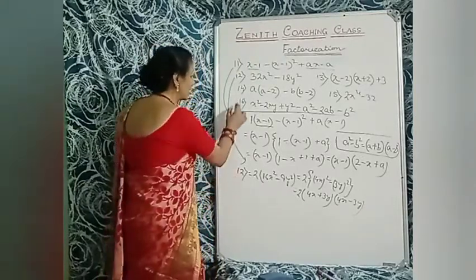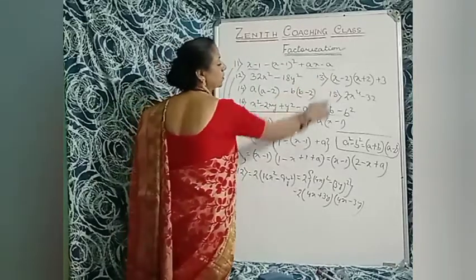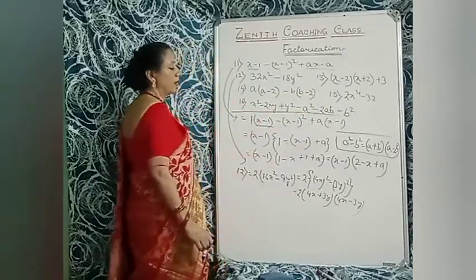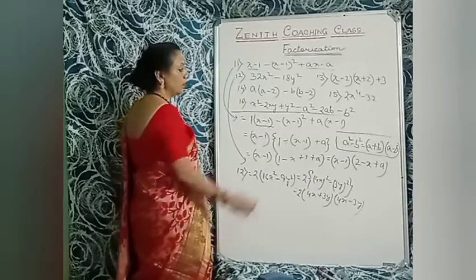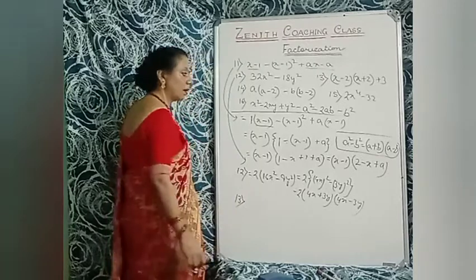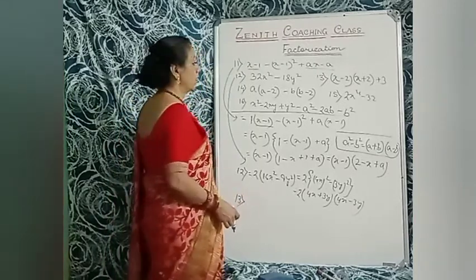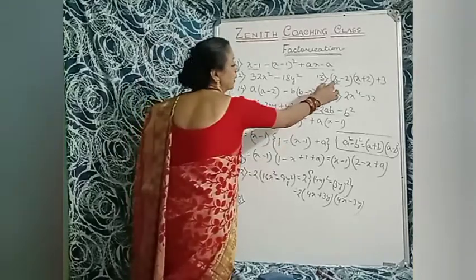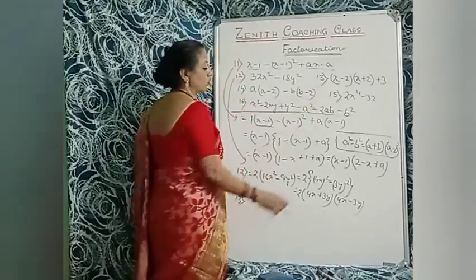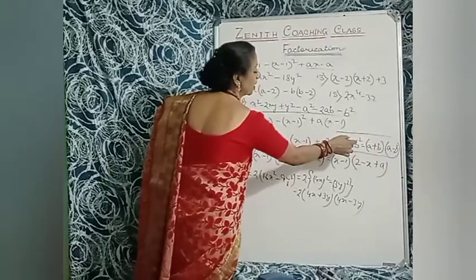Now sum number 13. Number 13 sum is x minus 2 multiplied by x plus 2 plus 3. I am not copying the sum, and you must copy the sum, then you will start the sum. That is x minus 2 multiplied by x plus 2. So a plus b multiplied by a minus b is a square minus b square.